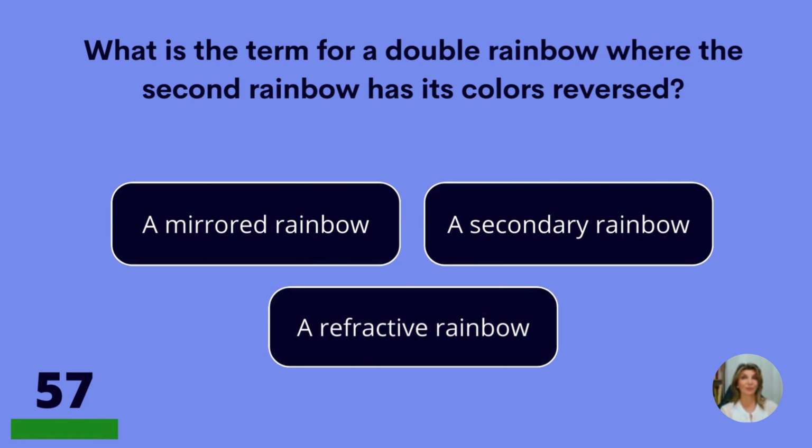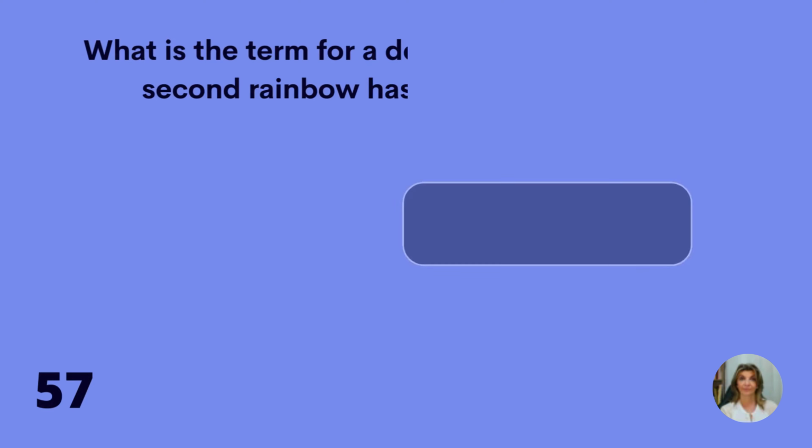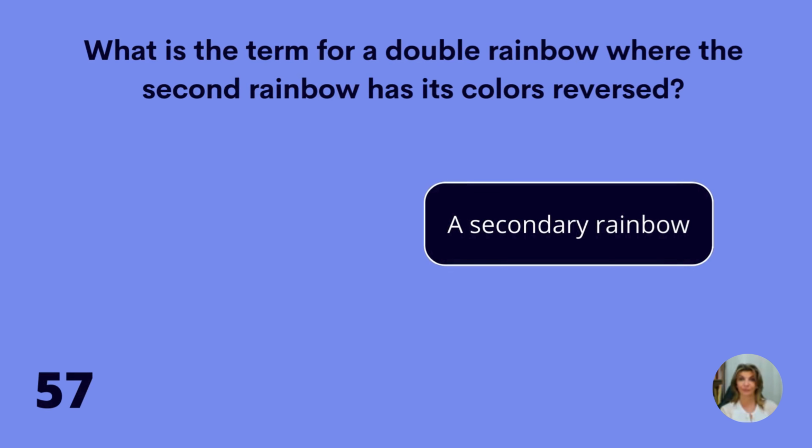What is a term for a double rainbow where the second rainbow has its colors reversed? A mirrored rainbow, a secondary rainbow, or a refractive rainbow? A secondary rainbow.